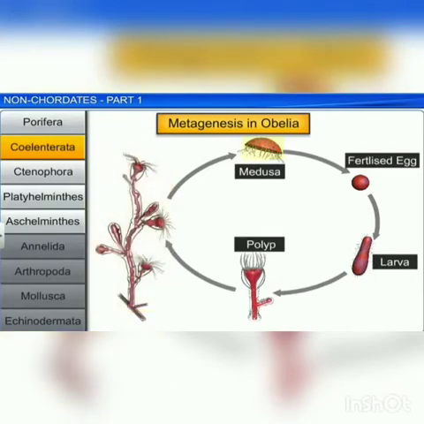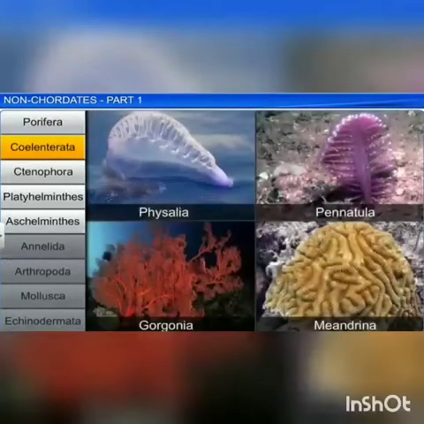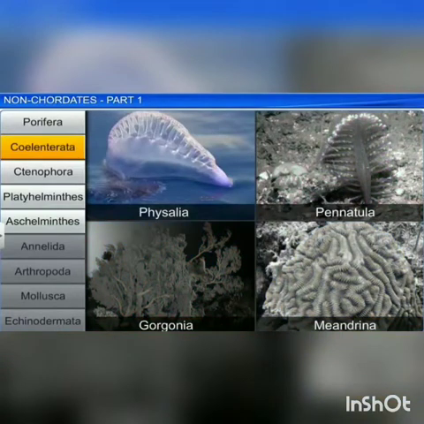The polyp represents the asexual generation and the medusa represents the sexual generation. Polyps produce medusa asexually and medusa forms polyps sexually. Example, Physalia, Pennatula, etc. The larva in this cnidaria is the planula larva.